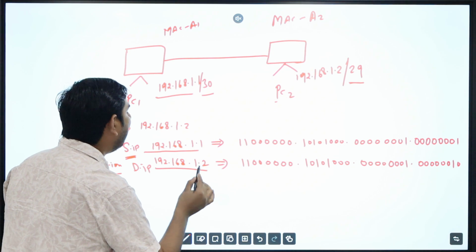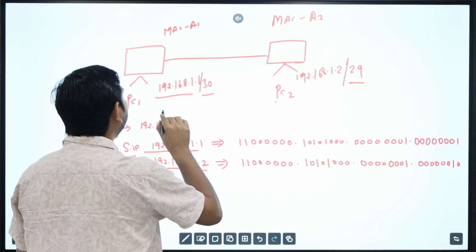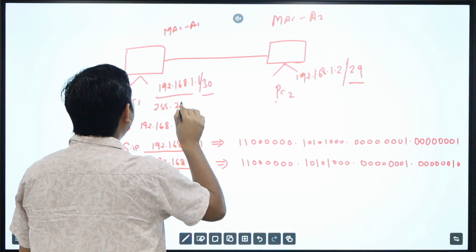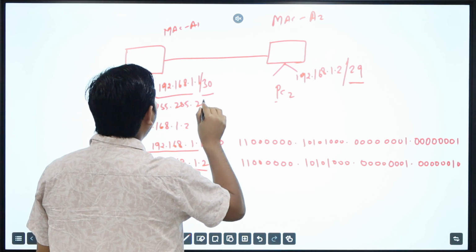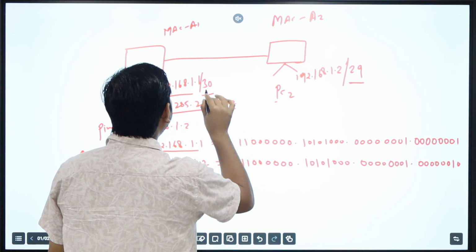It's going to perform the AND operation. What is the subnet mask on PC1? PC1 has the subnet mask 255.255.255.252, which means /30.